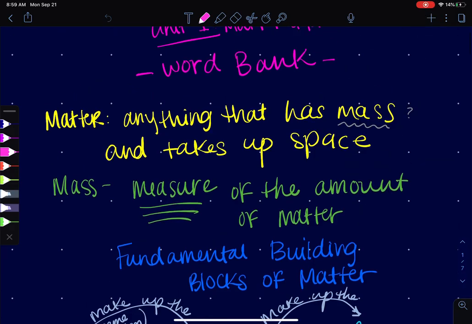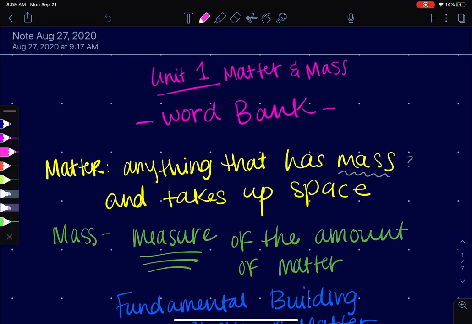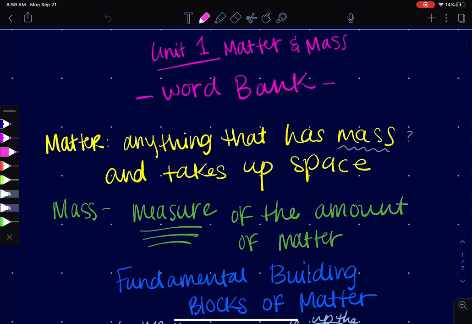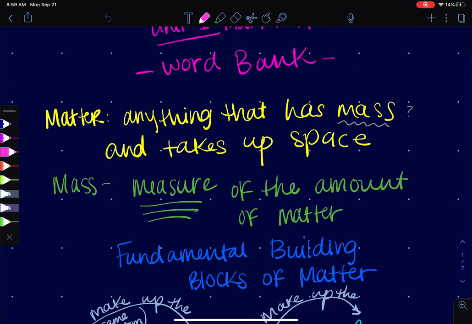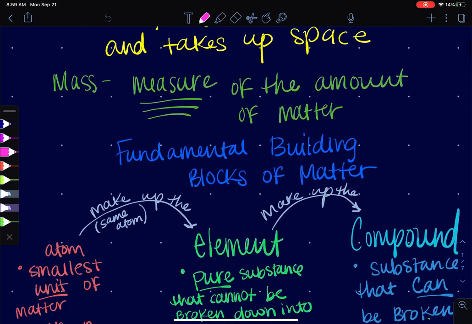Okay, so let's quickly talk about the next section of our notes, which is matter and mass. So the first thing is just to go over what they are. Matter is all the stuff. Matter is anything that has mass and takes up space. But what does mass mean? Mass is the measure of the amount of matter. Mass does not change. It is how much matter is there. Okay, so matter is just the stuff and mass is the measurement of it.